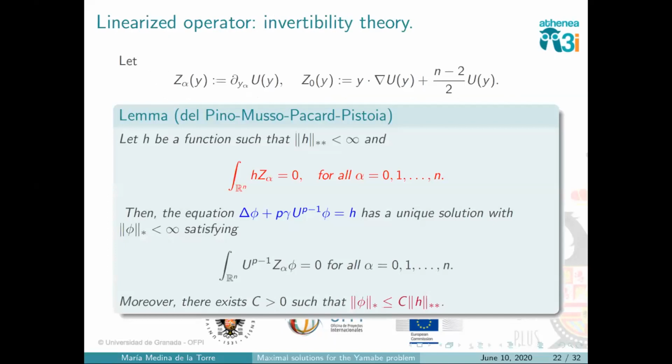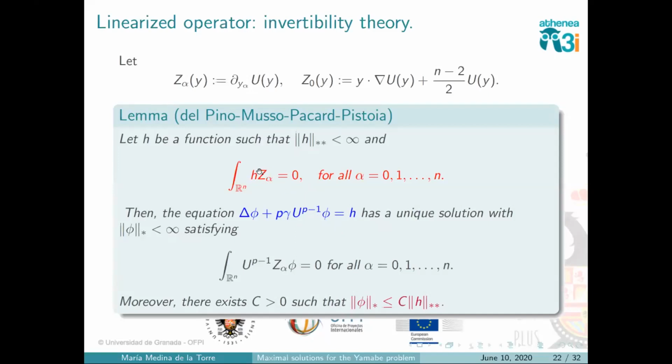It's more or less always the same scheme for these reduction methods. We will try to use linear theory and then apply a fixed point argument. So as a starting point, this would be the linear theorem. In the work of Del Pino, Musso, Pacard, and Pistoia, they prove that if we have this problem here, which is the simplest one, this is the linearized operator around the bubble, and this is a function h, they prove that if h is orthogonal to the kernel of this operator, then this has a unique solution.